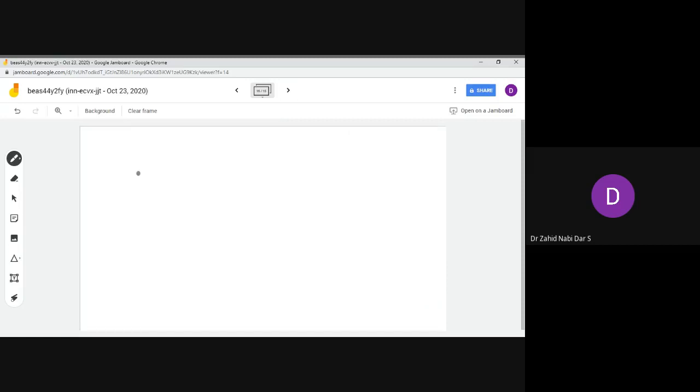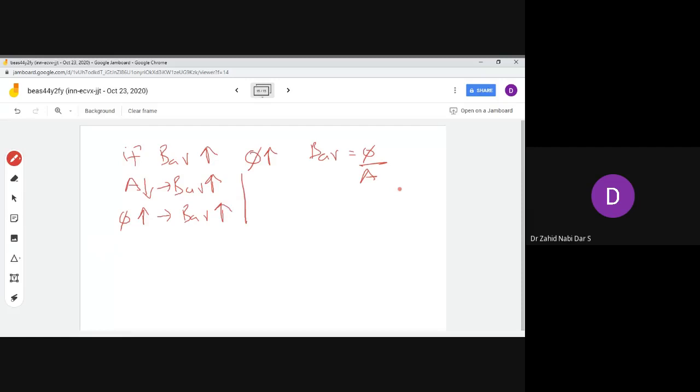So we can write that if BAV increases, flux increases, because BAV is flux by area. That means if area is decreasing, BAV will increase, and if flux is increasing, BAV will increase. So this thing you have to keep in mind.